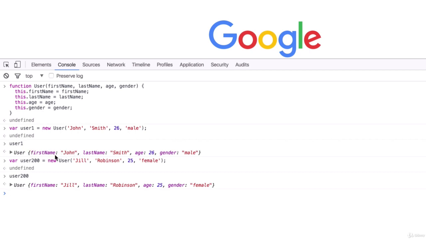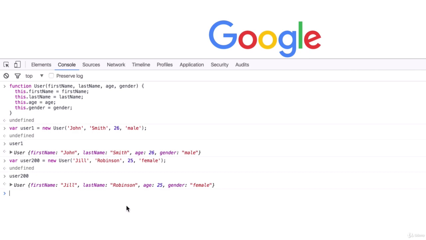So it is saying, if I use this constructor function to create an object, make sure that the properties on that object are first name, last name, age, and gender, in this case, or whatever you want them to be whenever you make your constructor function. Then I am saying, set the first name property equal to the first name parameter that is passed in. Set the last name property equal to the last name parameter that is passed in, and so on for the rest of the properties. And that's it. That is how a constructor function works, and that's the role that the this keyword plays in a constructor function.